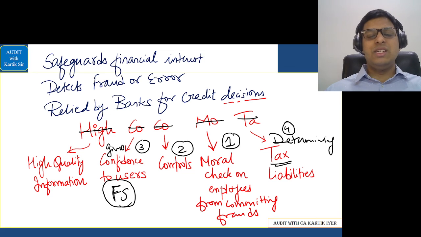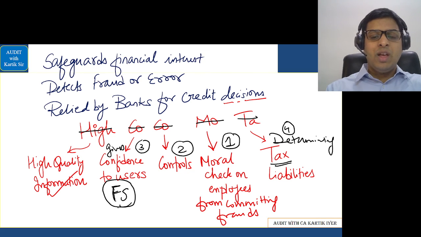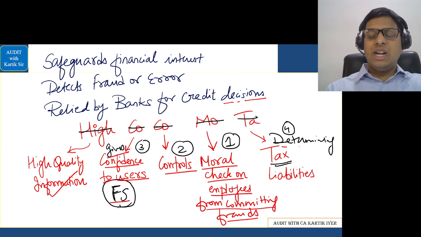Safeguard financial interest, detects fraud or errors, relied by banks for credit decisions, high quality information, moral check on employees from committing frauds, controls, gives confidence to FS users, determining tax liabilities.